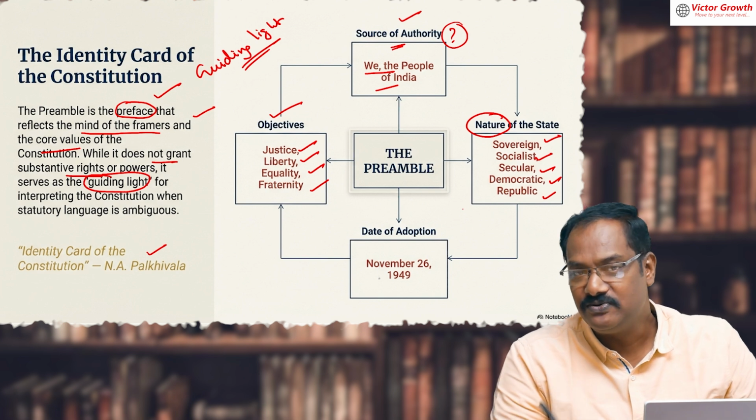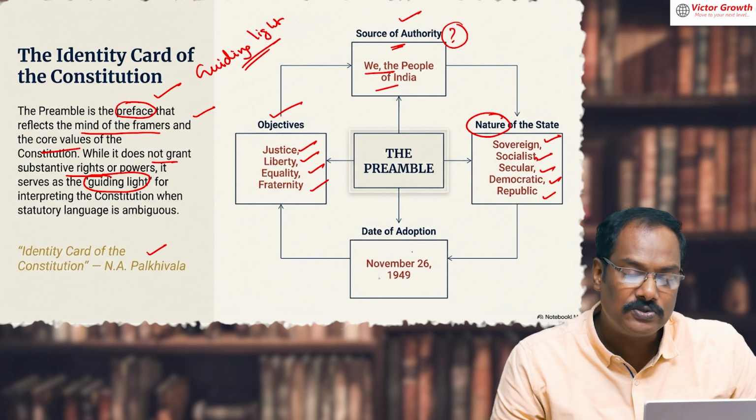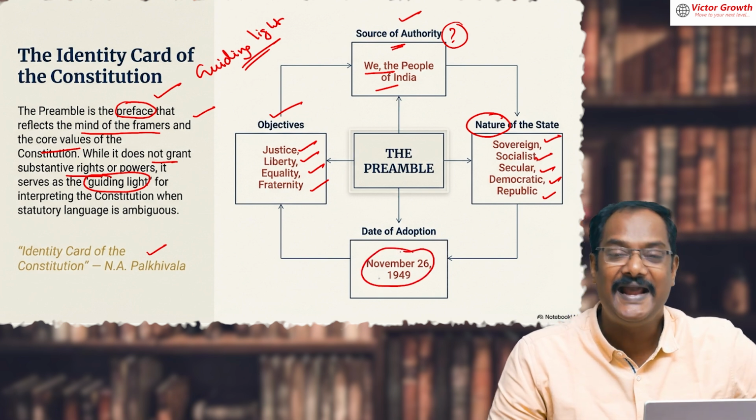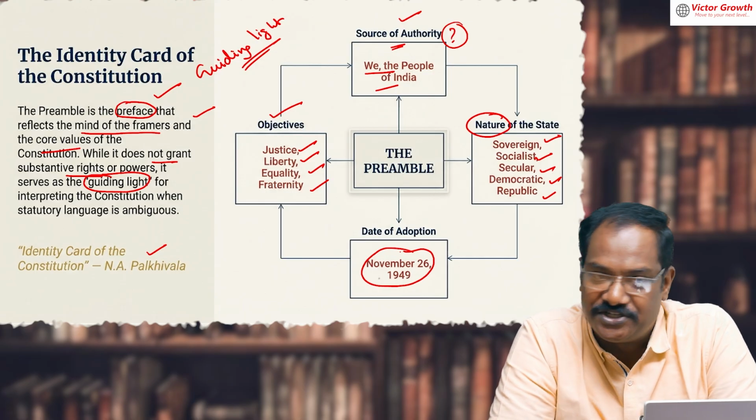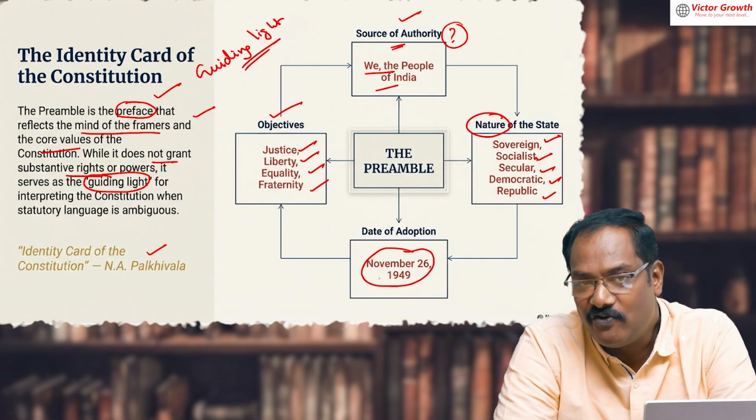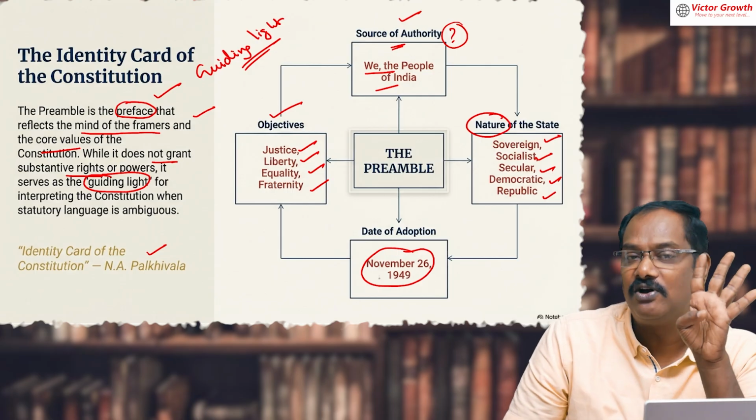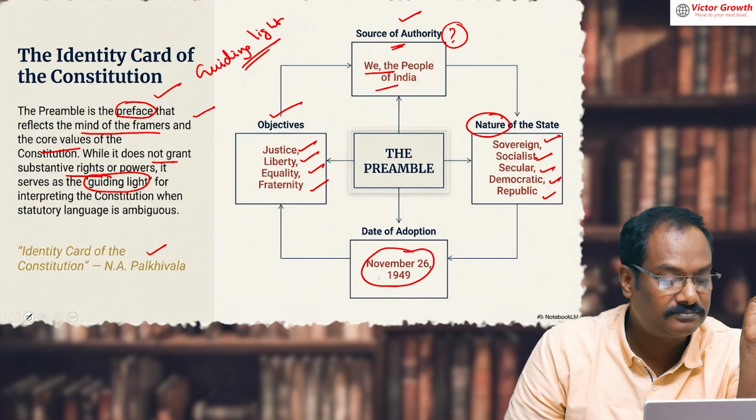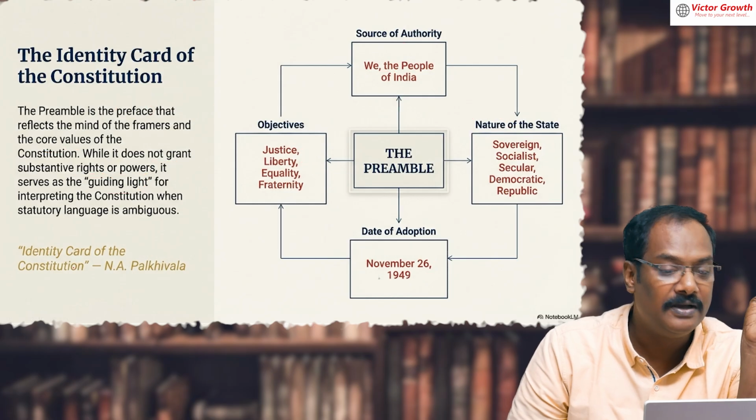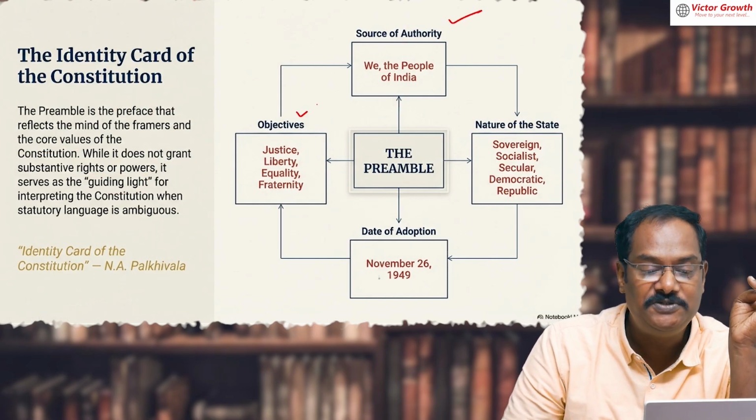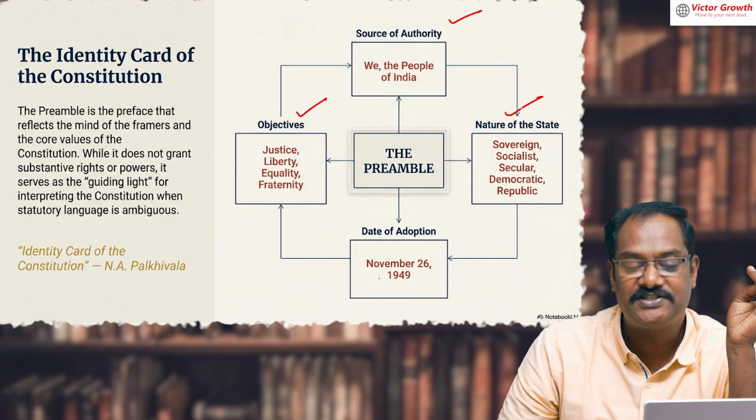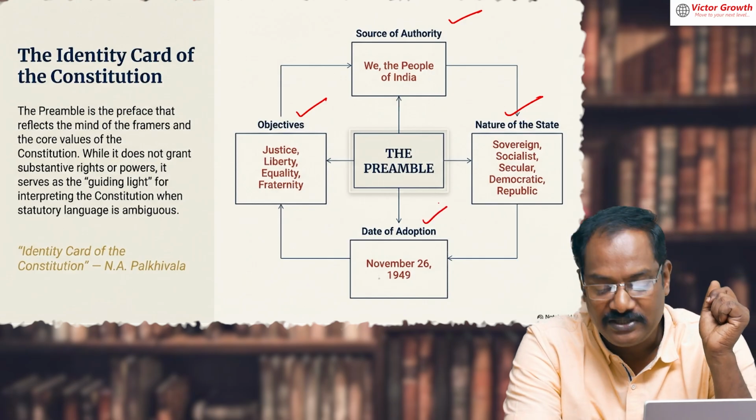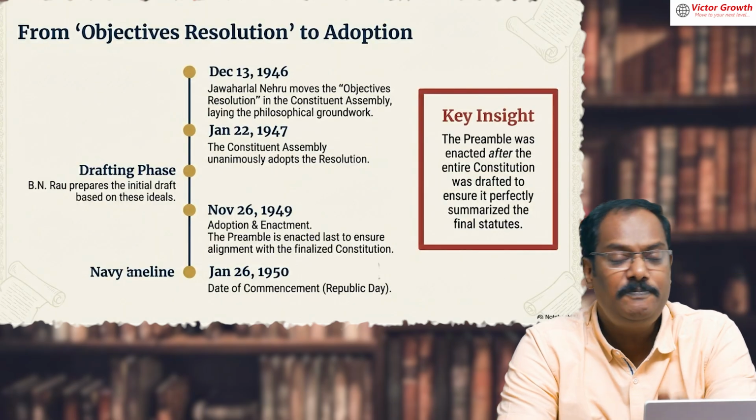Each of these we have to discuss in detail. Also, in the Preamble we can find the date of adoption of the Constitution: 26 November 1949. So these 4 pillars of the Preamble you should know: source of authority, objectives of the Constitution, nature of the state, and date of adoption of the Constitution. Clear?